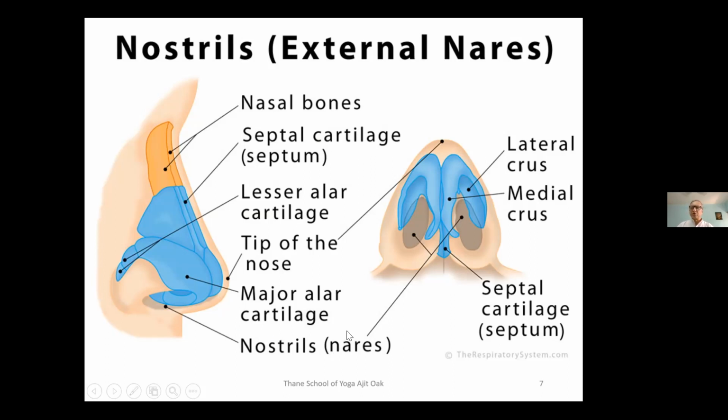Because we have to gently close the nostril, we have to just give a mild pressure on this skin part. If we know the structure, we know where to give that mild pressure. Otherwise, we keep on pressing here on the cartilage, nothing will happen because the nostril will not get closed.